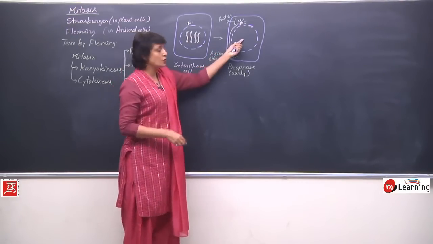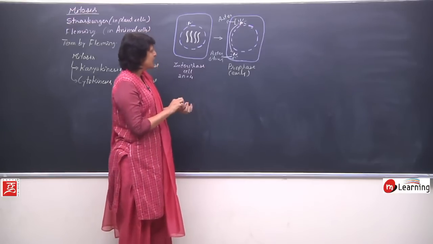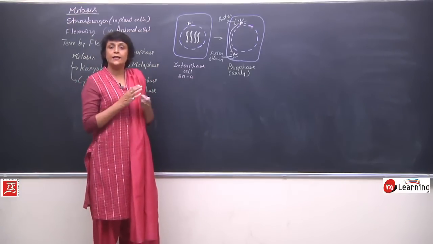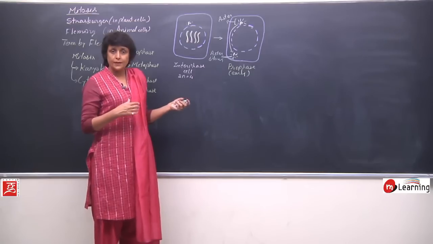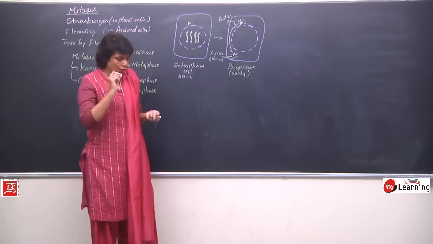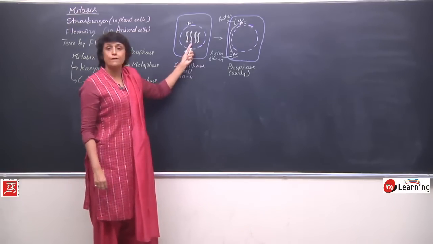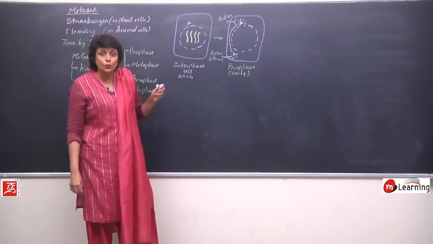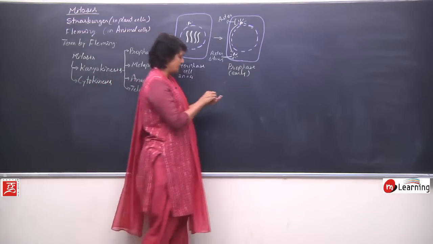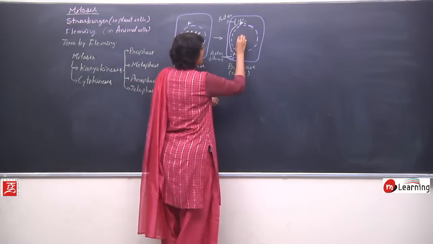What is the situation of the chromatin fibers? They have started to condense. Condense is that they lose water, they become compact, the nucleosomes which are there, they come closer. So instead of a fiber, we start seeing chromosome. It is not very distinctly visible, but yes, you can say that now there is a chromosome.